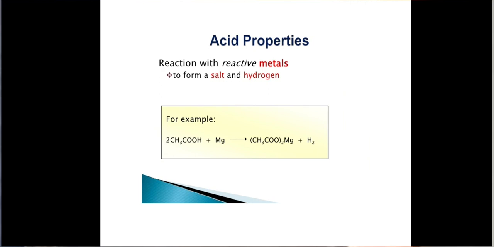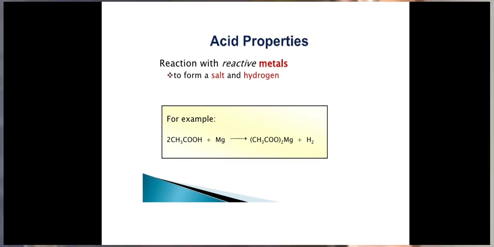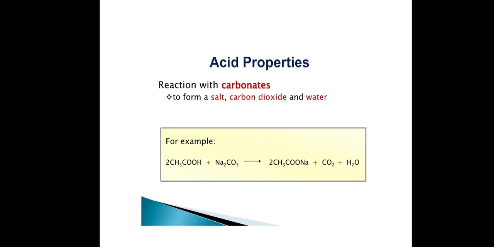Reaction with reactive metals. The acid reacts with metals to form a salt and hydrogen. Here I will give magnesium metal as an example. The acetic acid reacts with the magnesium metal and gives magnesium acetate, that is a salt, plus hydrogen. So this is the reaction with carbonates. Already I told you carboxylic acids react with hydroxides, carbonates and bicarbonates to form the corresponding salts. So acetic acid reacts with sodium carbonate. It gives sodium acetate, carbon dioxide and water.